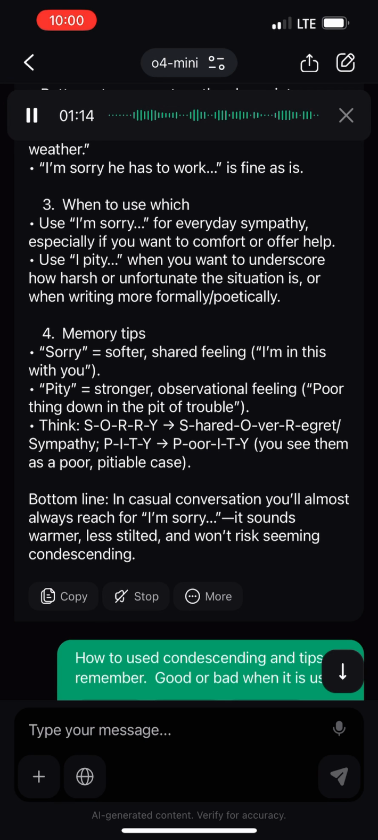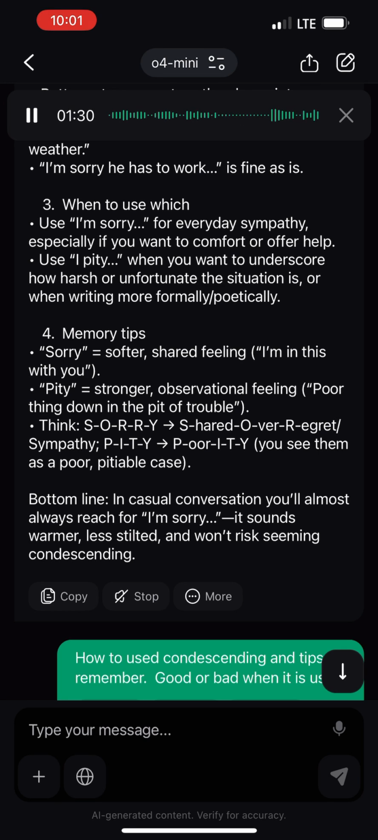4. Memory tips. Sorry: softer, shared feeling. I'm in this with you. Pity: stronger, observational feeling, poor thing down in the pit of trouble. Think SORRY: S hairs over R, regret, sympathy. PITY: P or ITY, you see them as a poor, pitiable case.